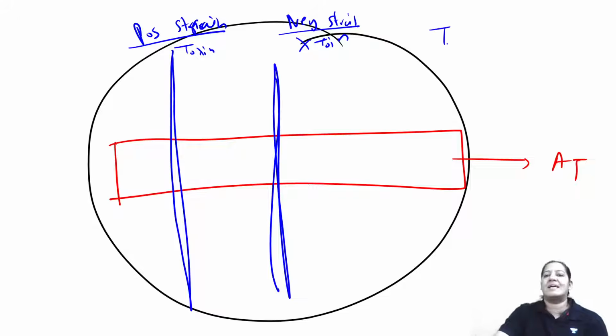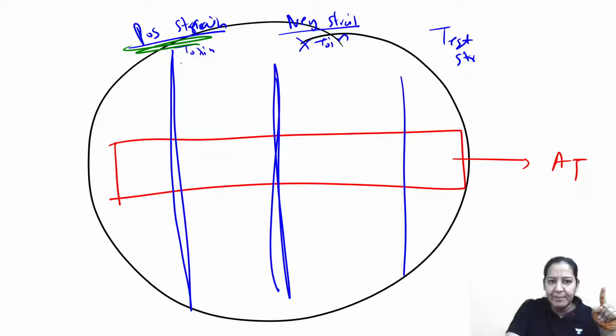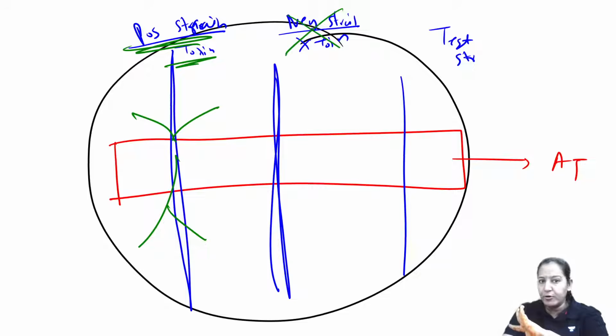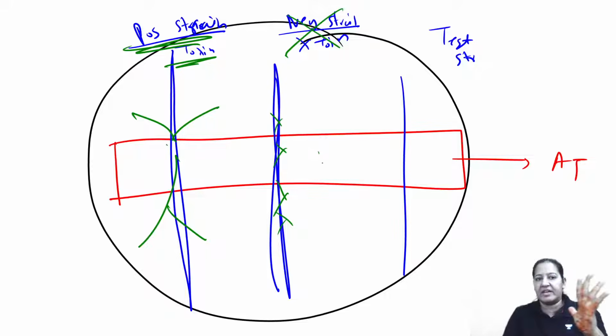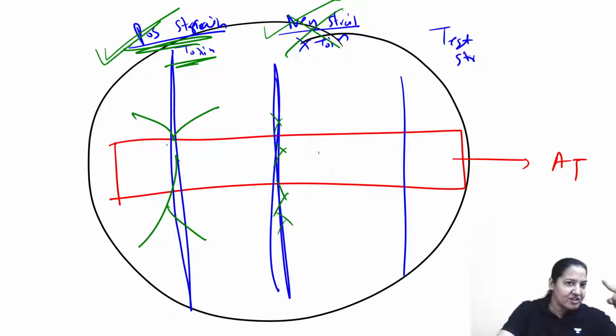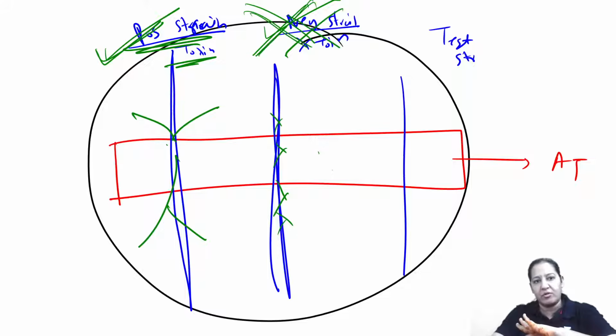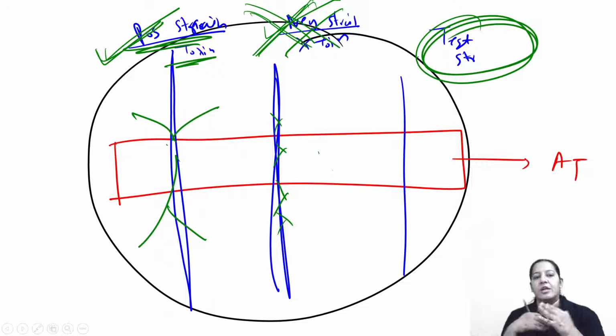And the third strain is the test strain. For the test strain, I don't know whether it produces toxin or not. You got my point? So this definitely produces toxin, so you will find the lines here. And this definitely does not produce toxin, so you will find no lines here. If positive strain is working and negative is also working, you are finding the lines of precipitation around the positive strain and not around the negative strain, then whatever is the result of your test strain, you are sure.